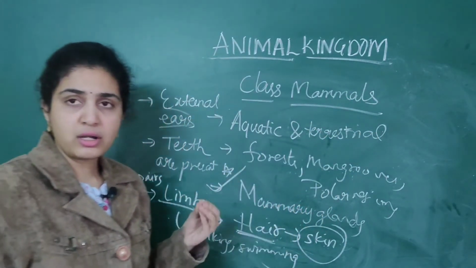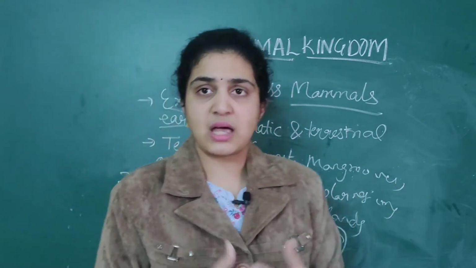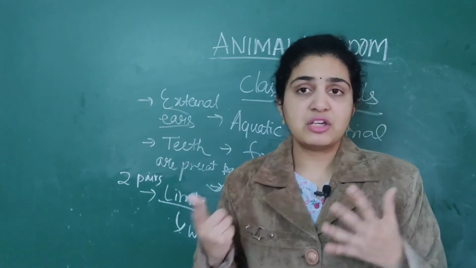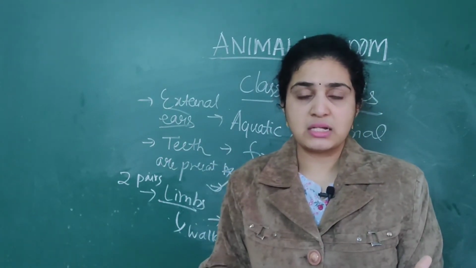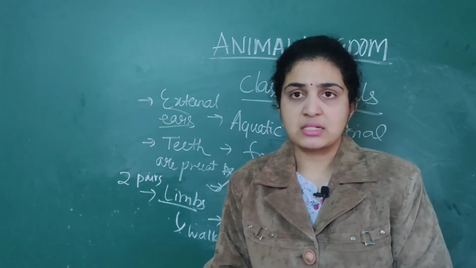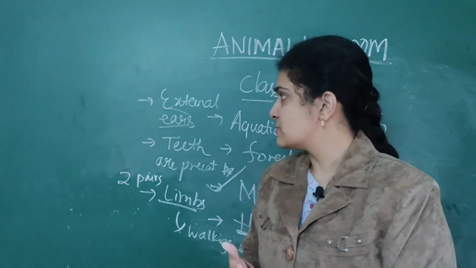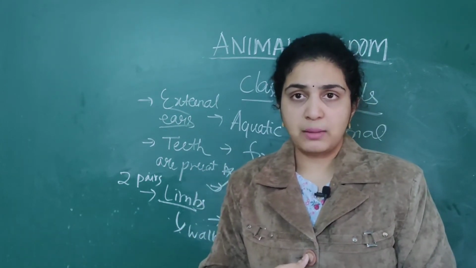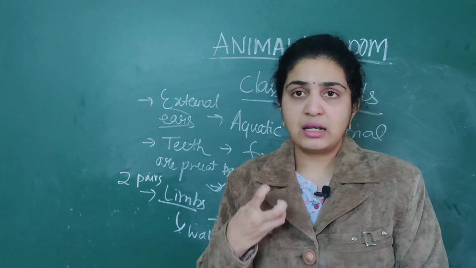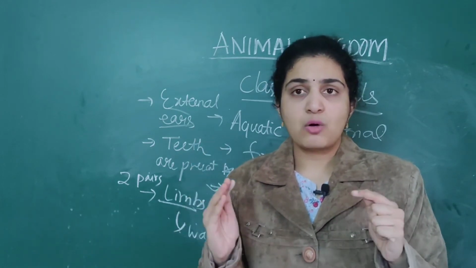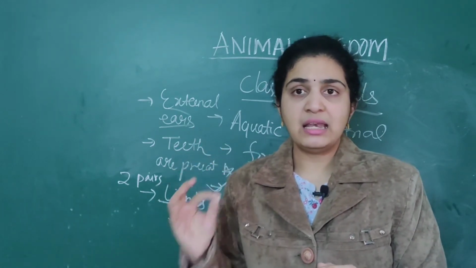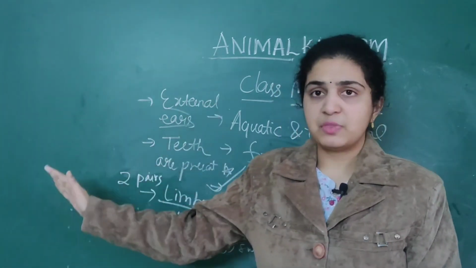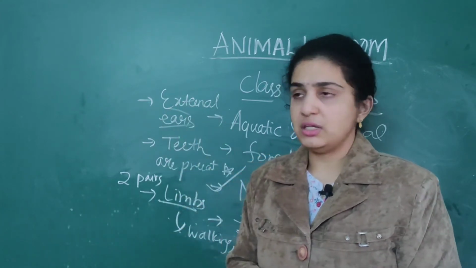Next, another important feature is that eyes, ears, teeth, everything are present. But ears, a specific feature which differentiates from other vertebrates, is external ears are present. What is the use of these external ears? They are useful especially for providing protection to the tympanum as well as the cartilaginous part, the pinna. Sound waves are transmitted. This is a very delicate cartilage and vibrations are transferred from there to the innermost part of the ear.